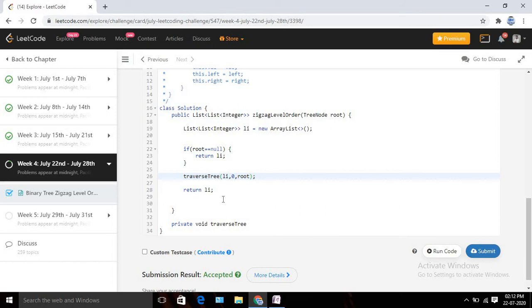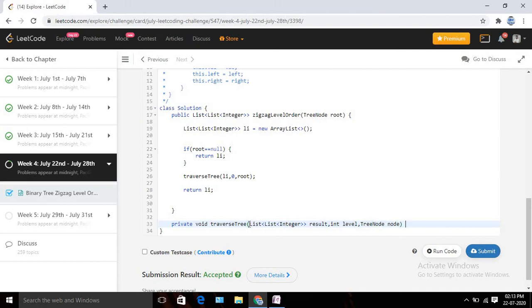Yeah, traverse tree, for better understanding. And again we need to pass this result, right? So let me specify the in parameters also. It should be called the result. Again I need to pass the label, let me name it as label here. And again I need to pass the root node, so it should be TreeNode.